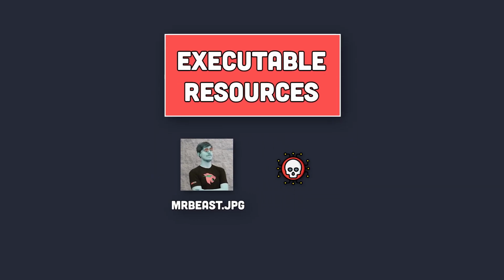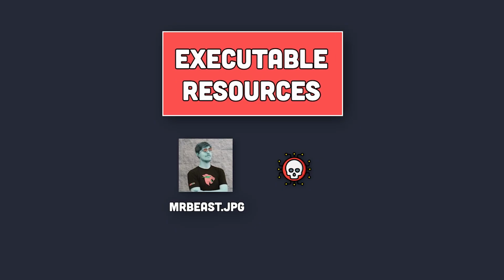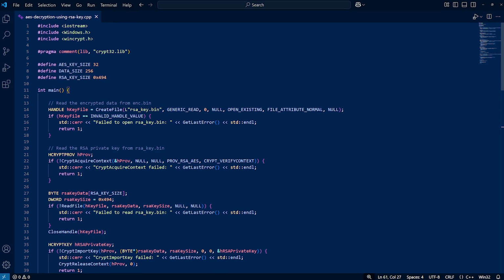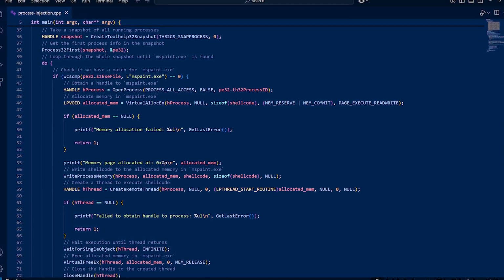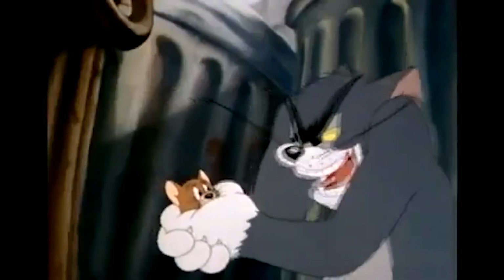Now you know what executable resources are and how you can use them to conceal malware presence and make your malware stealthier. And we barely scratched the surface on this one, by the way. We didn't implement any fancy encryption, we didn't use any advanced injection techniques. This was just a warm-up. I'll leave anything else to your imagination.